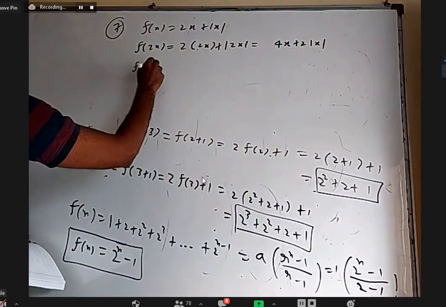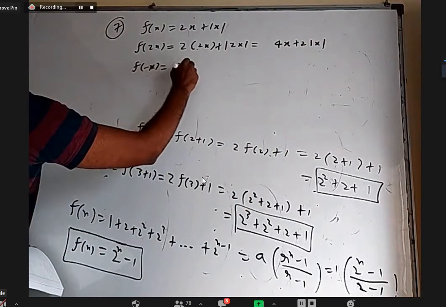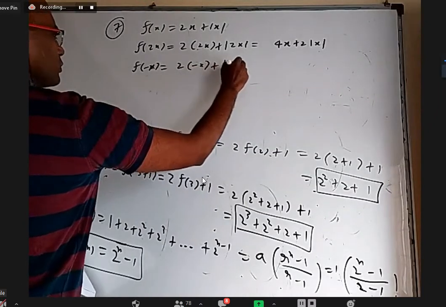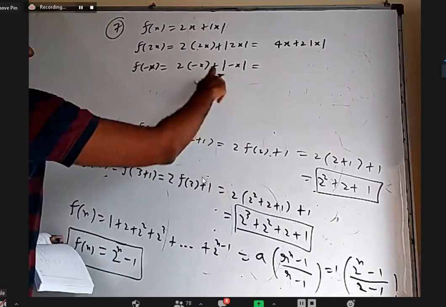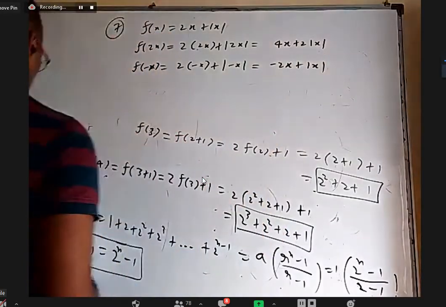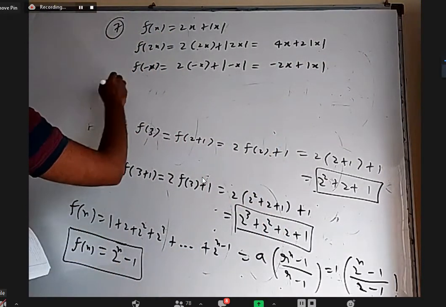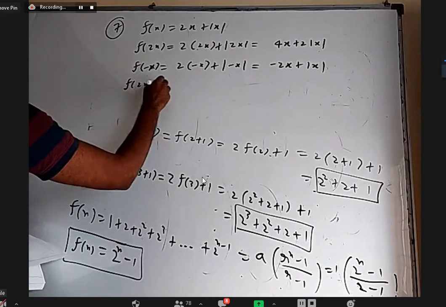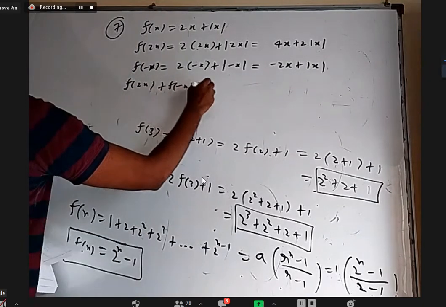What is f of minus x means? Wherever x is there, write minus x. But mod minus x is same as mod x. So it is minus 2x plus mod x. Now they want f of 2x plus f of minus x minus f of x.